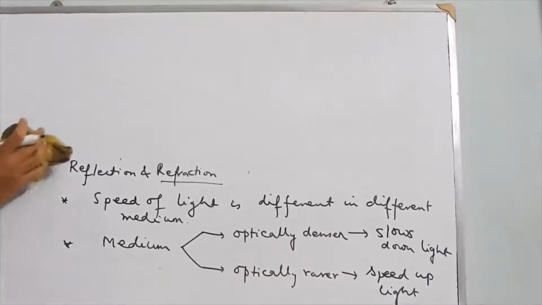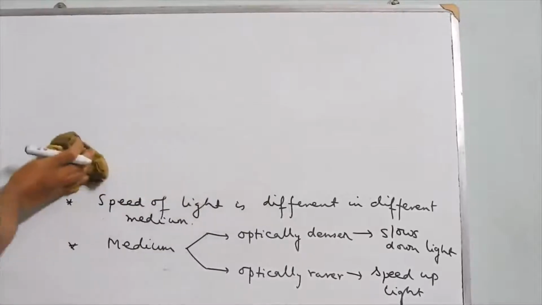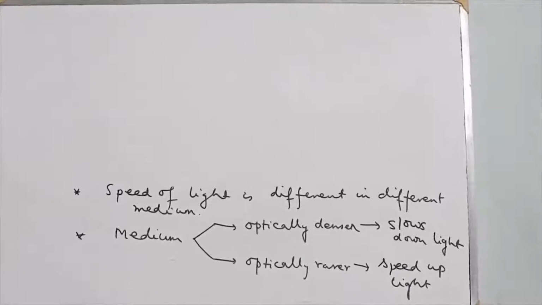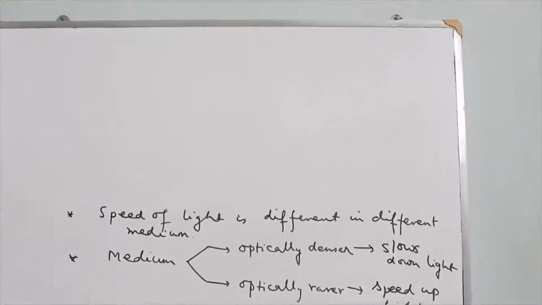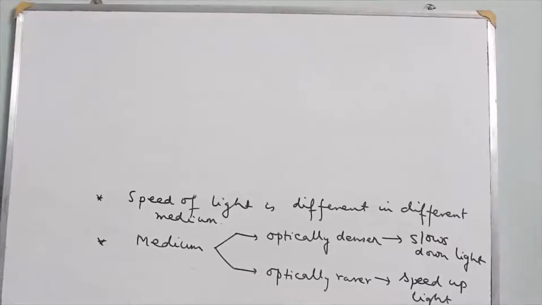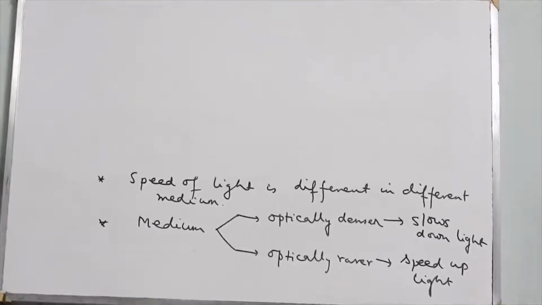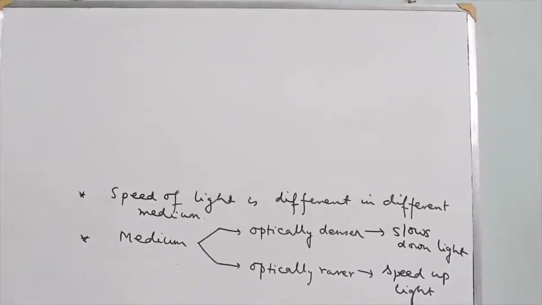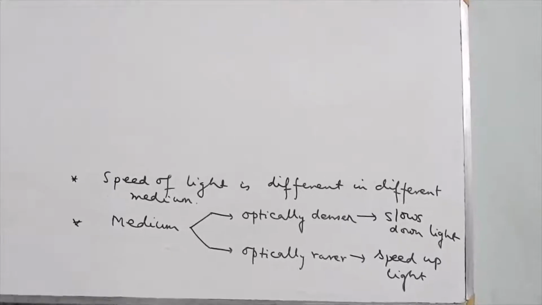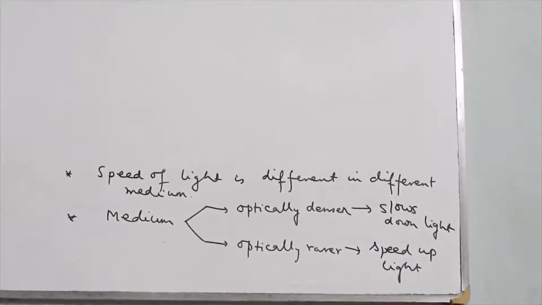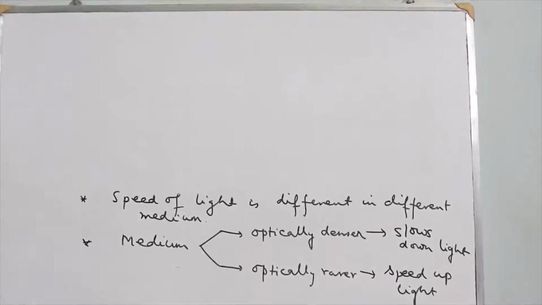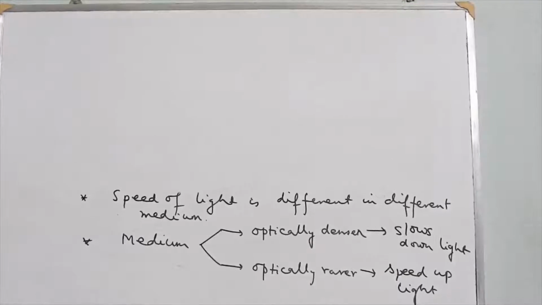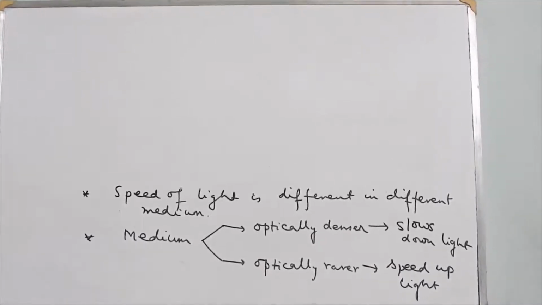So as we are studying refraction only, it is to be noted that light travels in a straight line path, which we always assume in ray optics or geometrical optics. When a ray of light is traveling in one transparent medium and it is incident obliquely on the surface of another transparent medium, a part of light is reflected back into the same medium and the rest of the light is transmitted into the other medium in a direction which is different from its initial path.